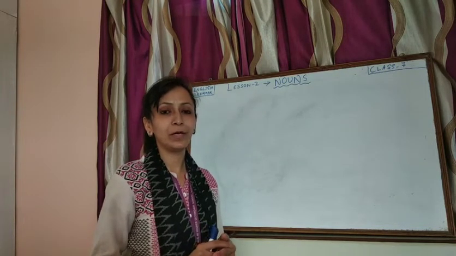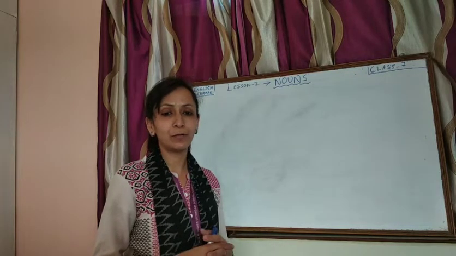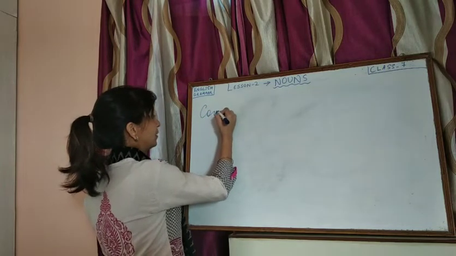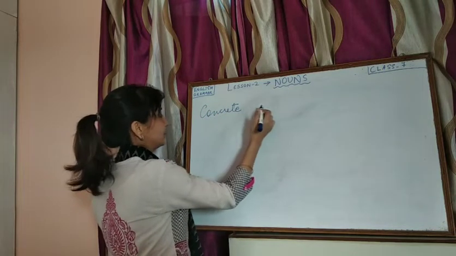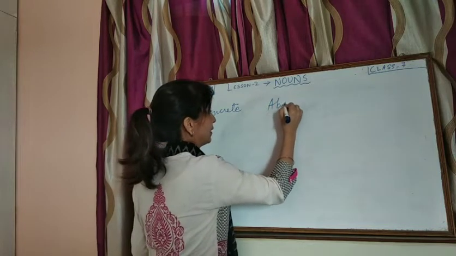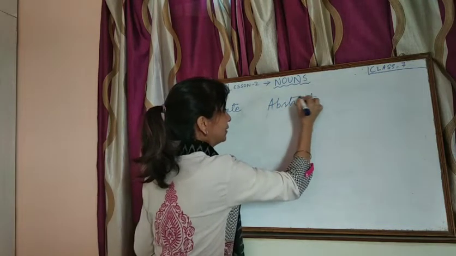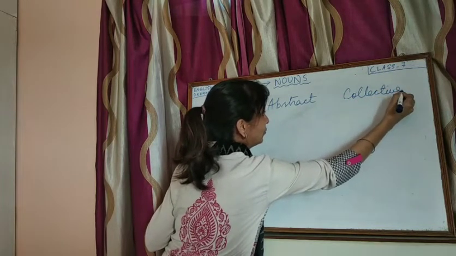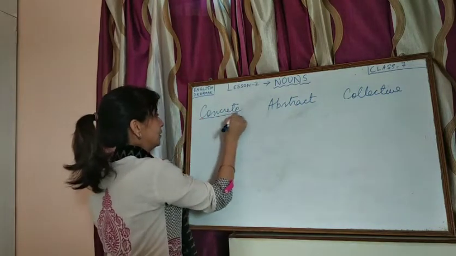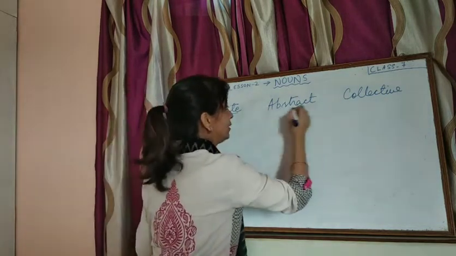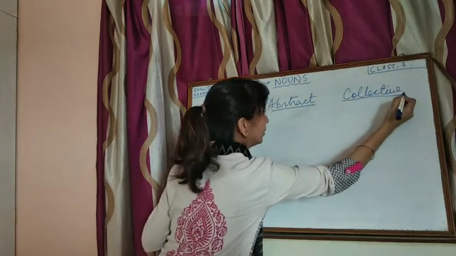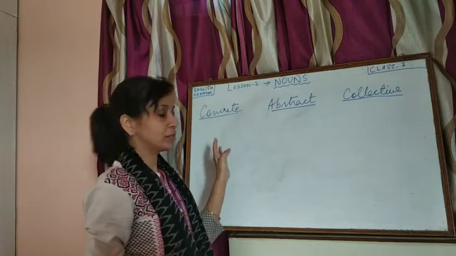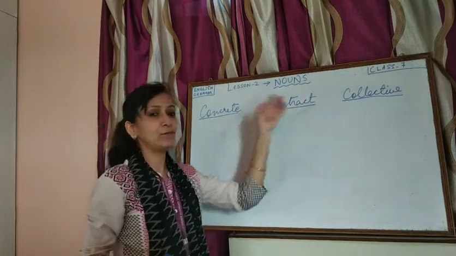Now here we are going to have a recap of the different types of nouns that we have. To begin with, the first type is concrete noun. Second is abstract noun. And third is collective noun. You must have gone through these in the previous classes. These are the main three divisions, and then we have subdivisions under concrete noun. But let us first know what is concrete, what is abstract and what is collective.